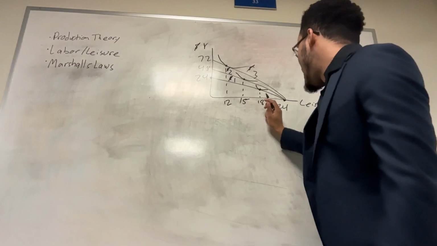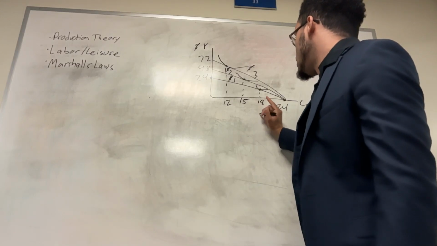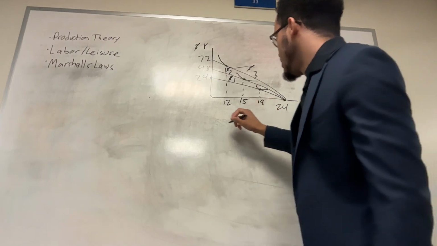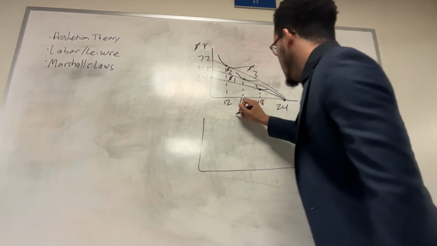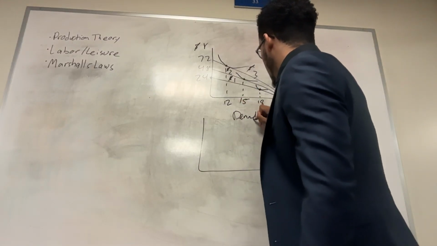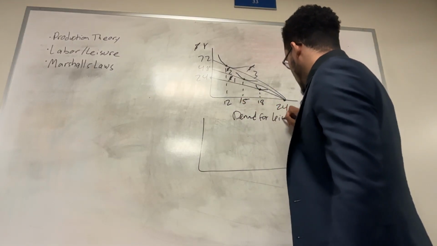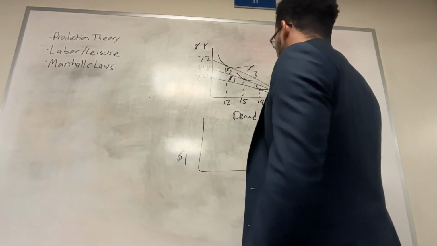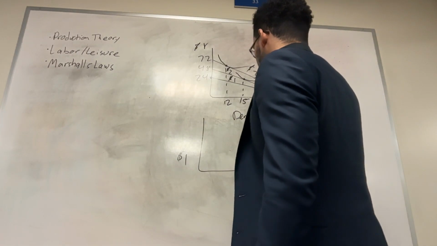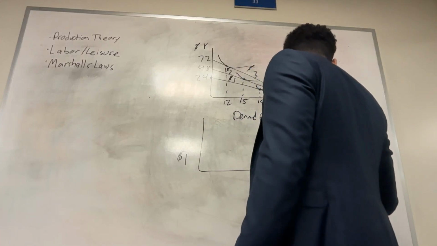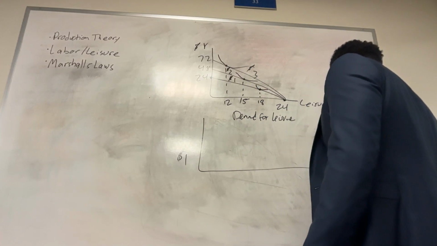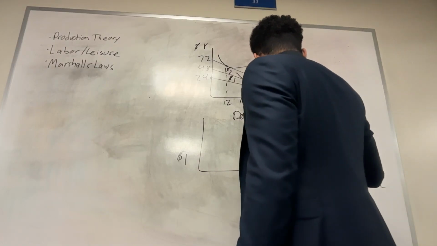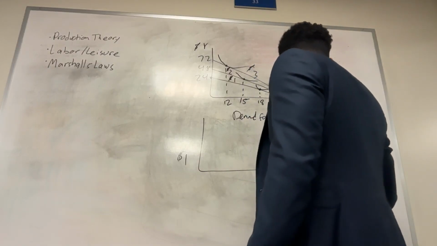Our optimal bundle at a wage of $1 is to consume 18 hours of leisure. So from here we could compose our demand for leisure. This is demand for leisure at a wage of $1. We consume 18 hours, so 18 is way out here.